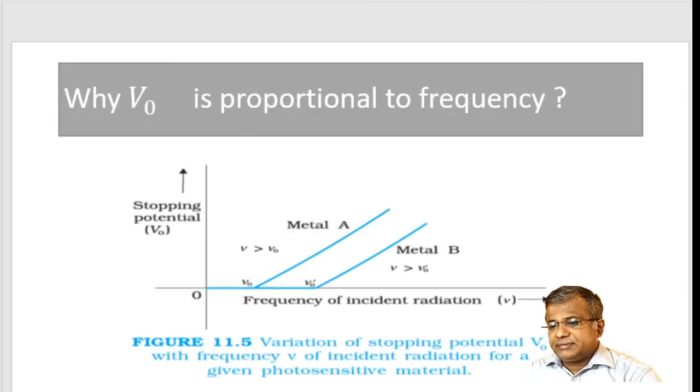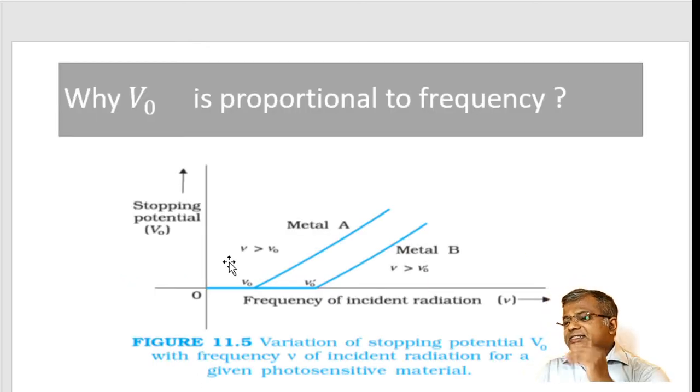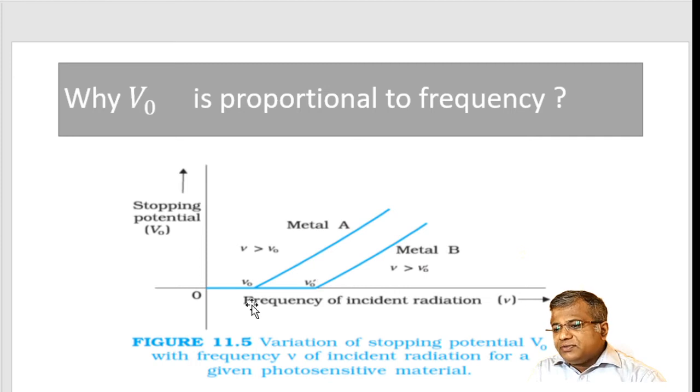Okay. Then regarding why the stopping potential is proportional to frequency, and why you have this slope which is the same whether it is for metal A and metal B, please go through your understanding of equations of a straight line. If two lines are parallel, it basically means their slope m is the same.